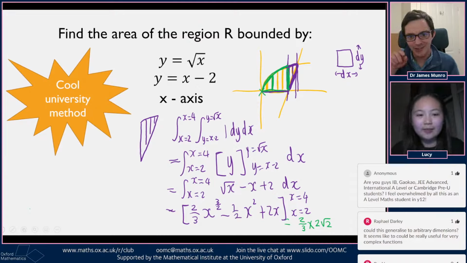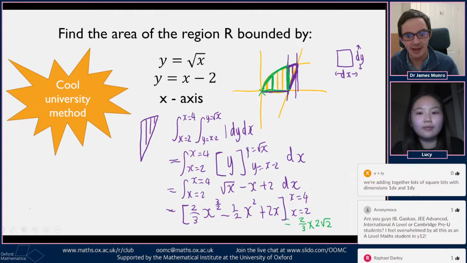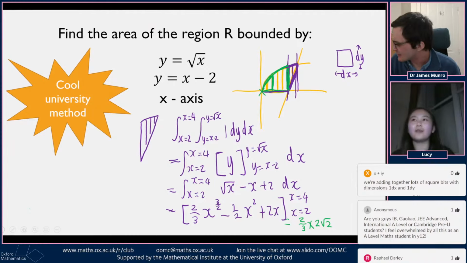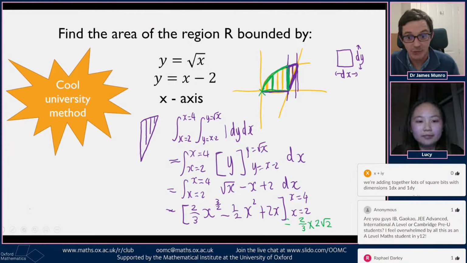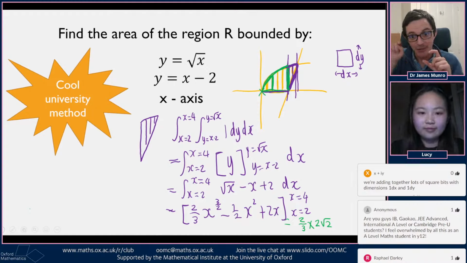So, in general, there's this thing when you've got a function on top of another function. Some very advanced people in chat know a rule where to find the area between those curves, you subtract the bottom one from the top one, and you integrate that. Oh, okay. Right. I think it's a thing that some A-level people just get told at some point. We've actually proved it on this board, secretly. You can't tell because we've done a particular calculation. But if Lucy points to that middle bit, where there's y in square brackets, and we've plugged in the top limit and the bottom limit, that bit is a proof that y is the difference between the two functions. Because that's what's happening in here.